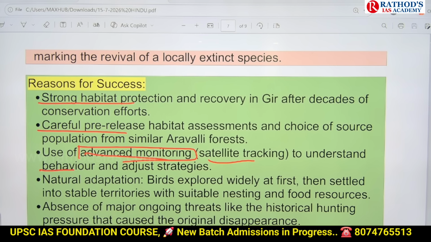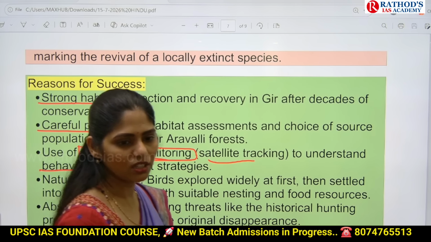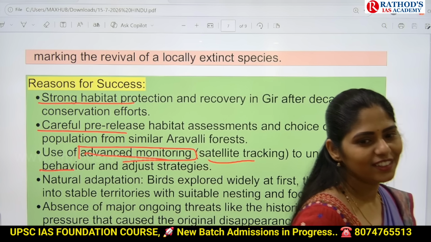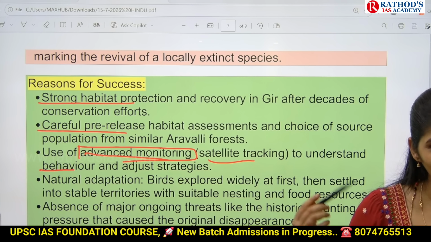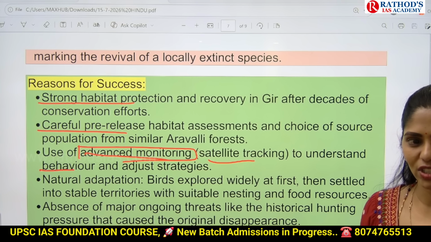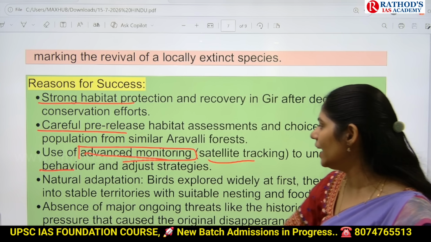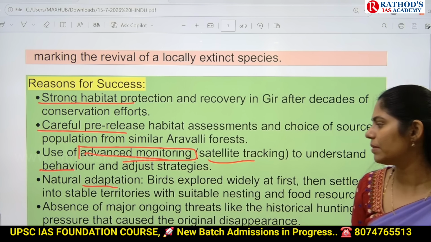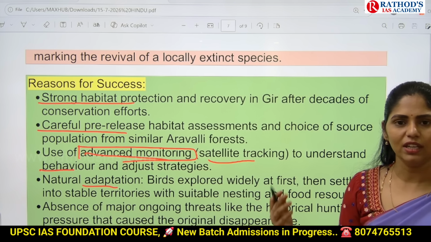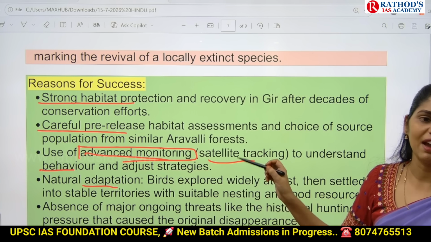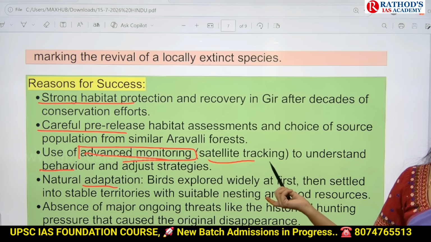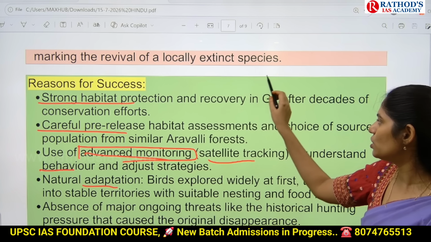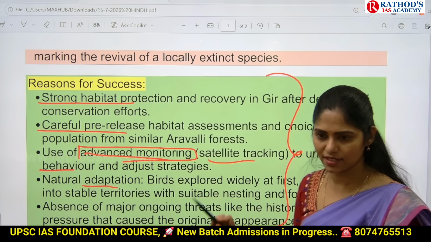Recently we discussed how we saved one vulture using radio waves. Can you recall that article? In the same way, we used a similar technology. We also understood their natural adaptation, and we came to know whether this bird is facing threats in that environment or not. Because of all these things, we had a success.